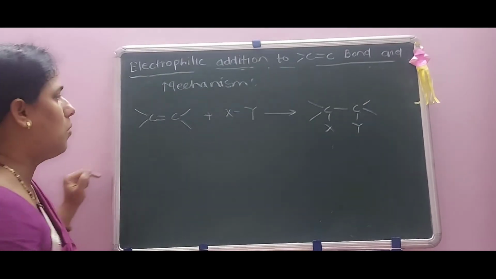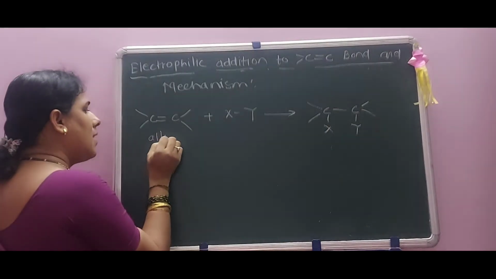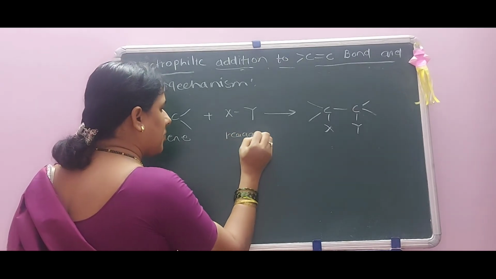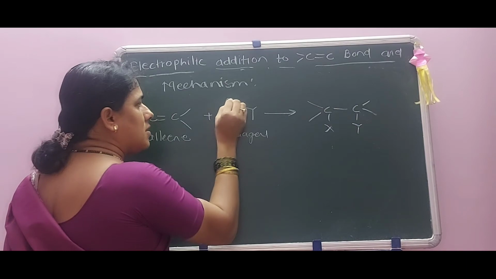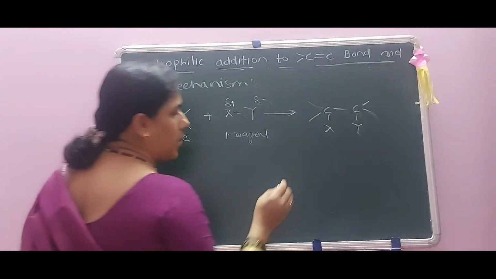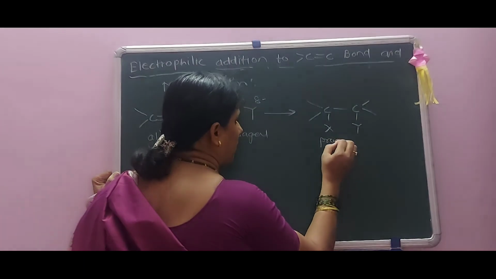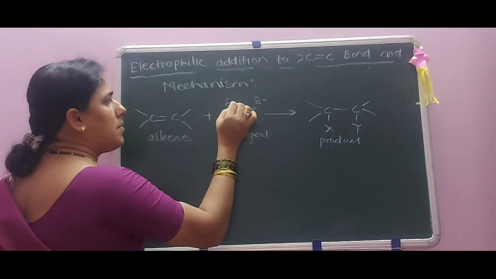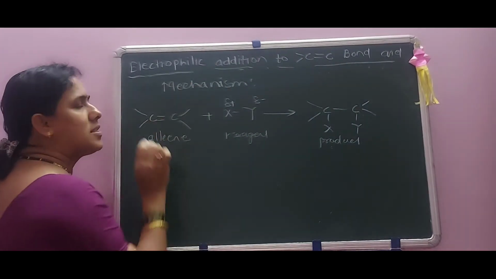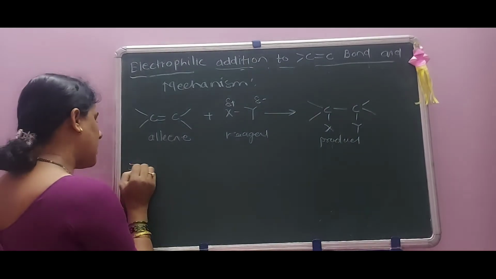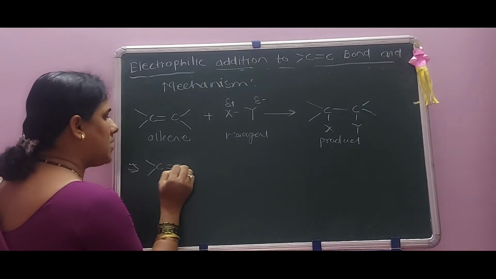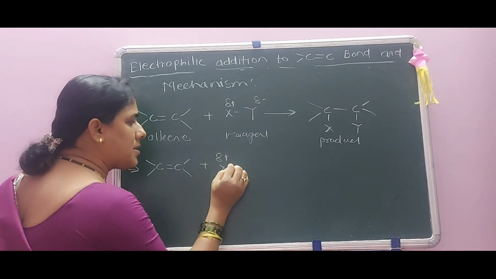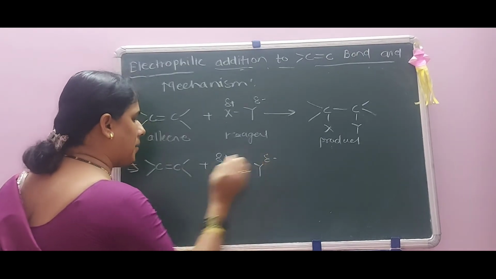Now see its mechanism. This is an alkene, and this is a reagent which has polarities: this is delta positive and this is delta negative. And this is the product. Now in this reagent, the positive part first attacks the pi electron density. See the mechanism here: C double bond C plus X delta plus, Y delta minus.